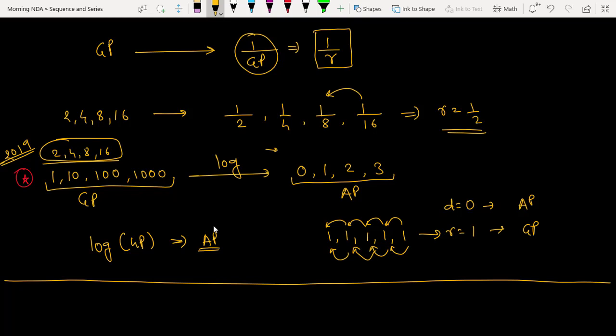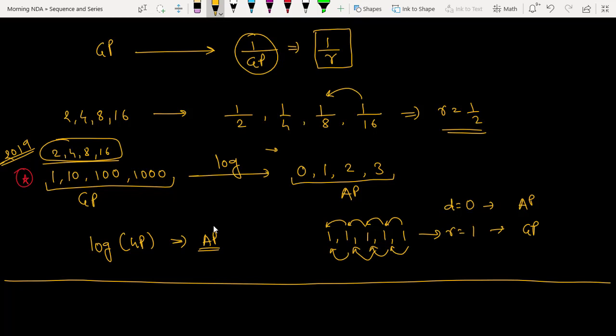What is the condition? Excuse me, sir. Yes. Sir, in 11th standard we were told that 1 upon 1 cannot be a ratio, so r couldn't be equal to 1 in geometric progression. No, it can be. Is this in your textbook? Our previous teacher had told us.